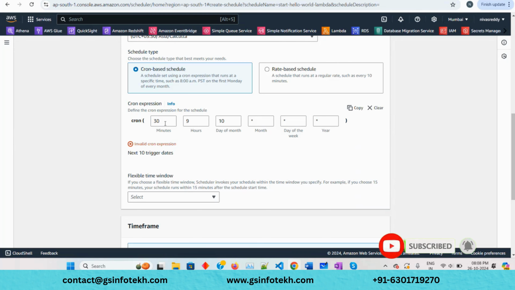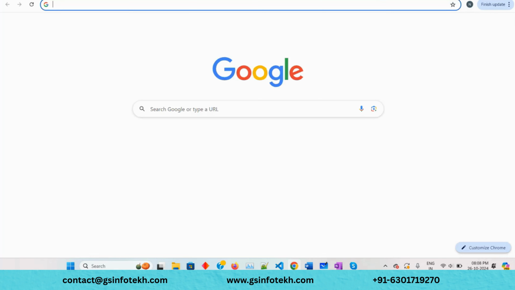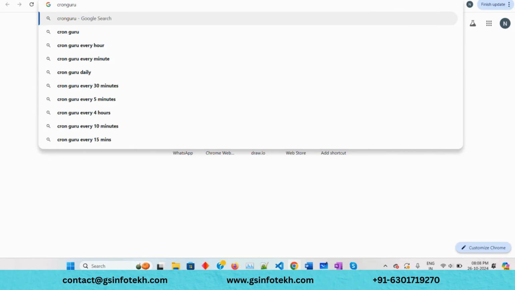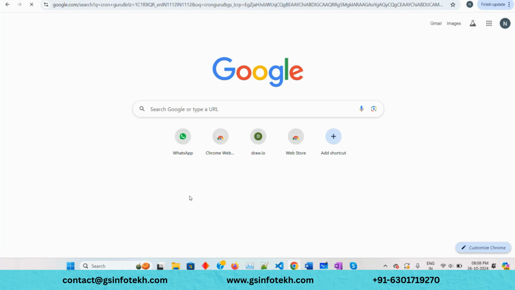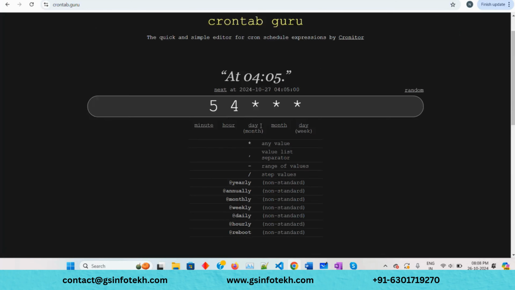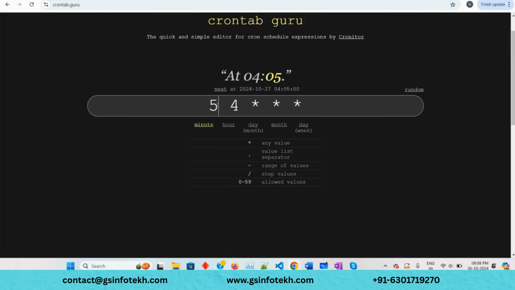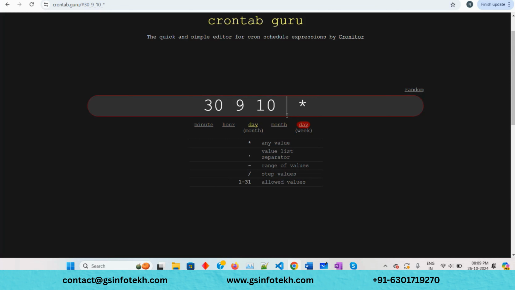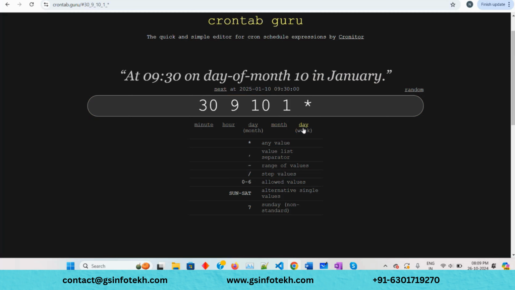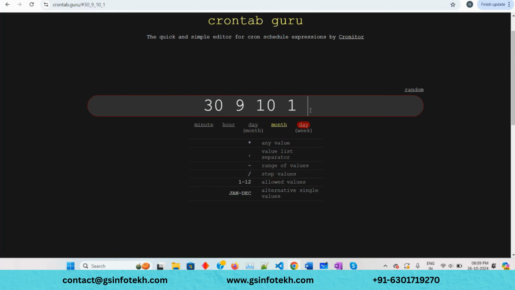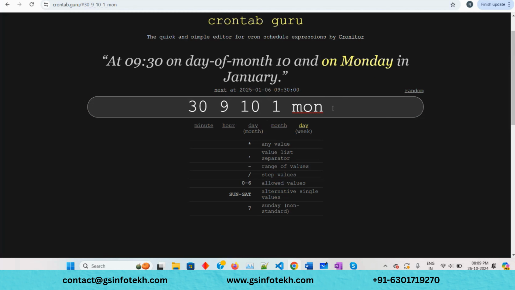Similarly, same kind of thing. So based on cron expression, we have something called cron Guru, which is actually a great website to validate all this stuff. So for example, if you do this, how many minutes, 30th minute, and which hour, 9 hour, and a day. What day? 10th of each month. What month? January maybe. And finally the weekday, Monday or something, right? You can give MON or one. That's still the same.